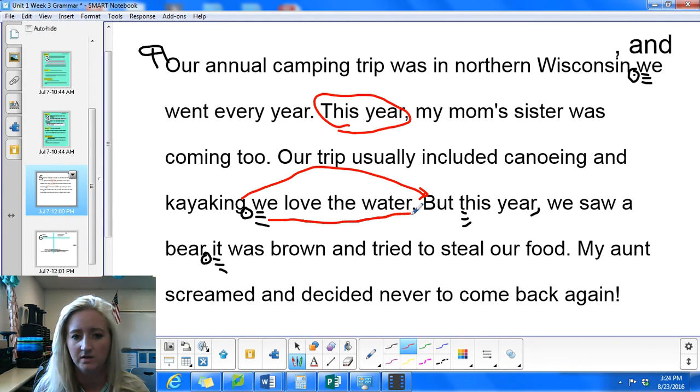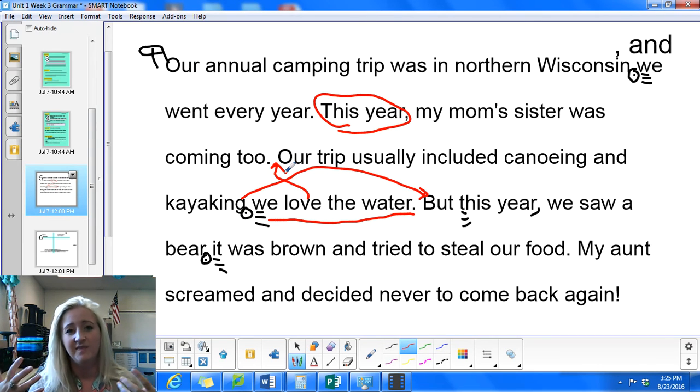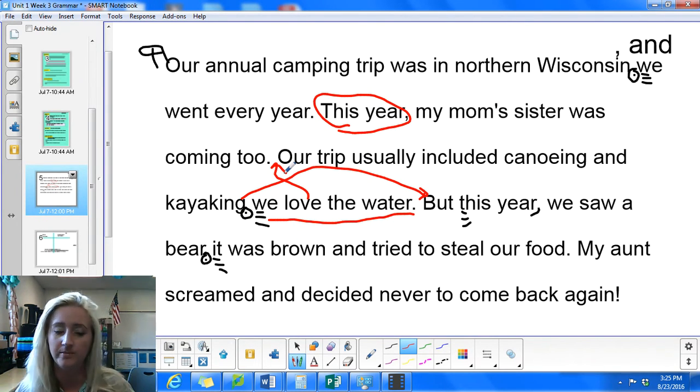We love the water could go, well, let's see, where would it fit? Our annual camping trip was in northern Wisconsin. We went every year. This year, my mom's sister was coming too. And then maybe I'll have, we love the water. Our trip usually included canoeing and kayaking. And then the canoeing and kayaking is still by the water, but then it lets me link that canoeing and kayaking to the bear. So now check out the whole paragraph.